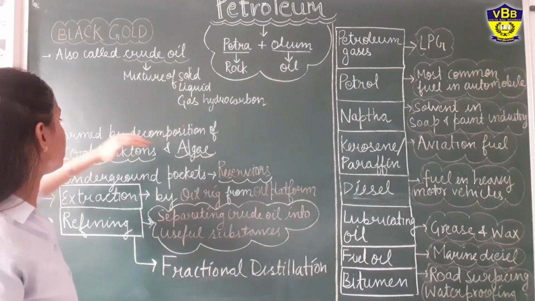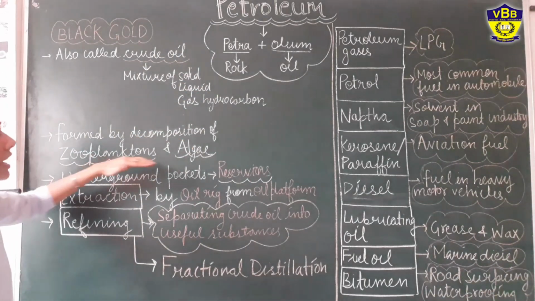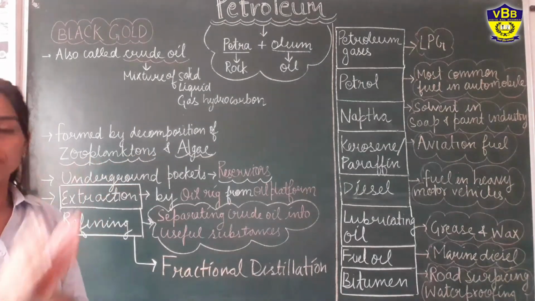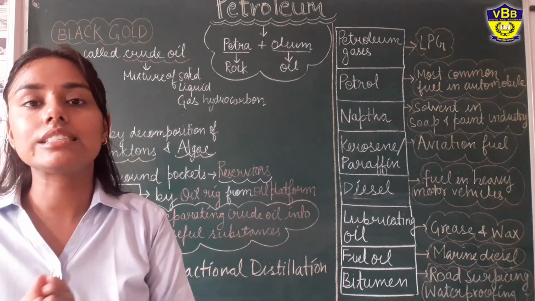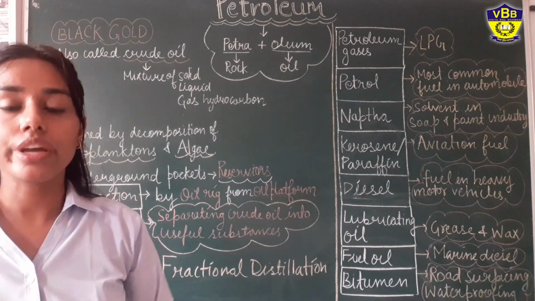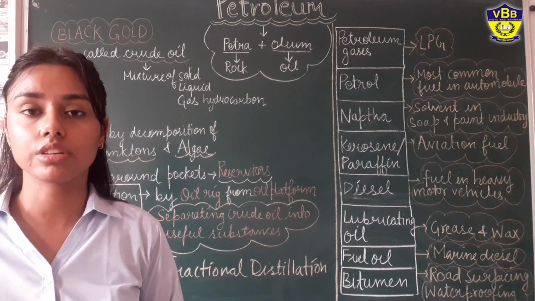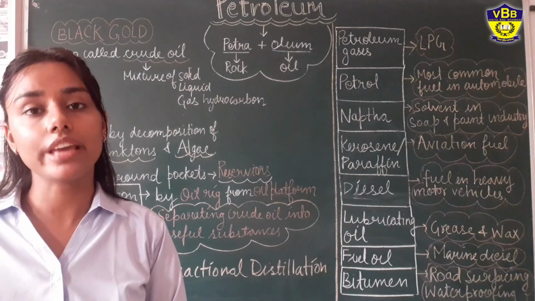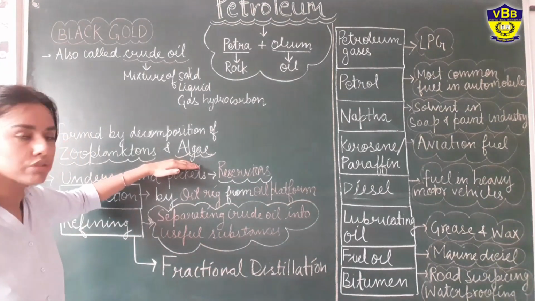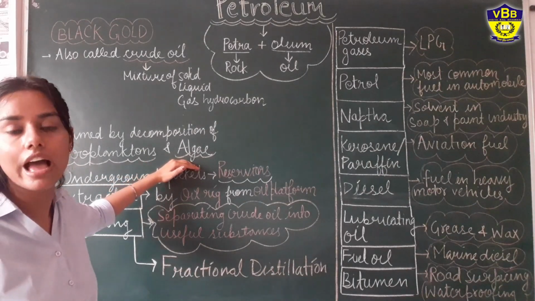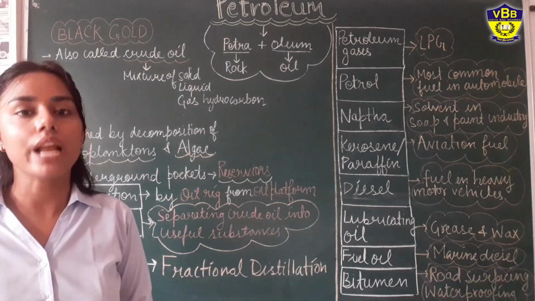Now, petroleum is formed by decomposition of zooplanktons and algae. Petroleum is found under the ocean bed or inside the ocean. In the ocean we know that there are many aquatic organisms, and those aquatic organisms are actually called zooplanktons. And we also know that inside the ocean we have algae as well. Algae is only a lower kind of plant.